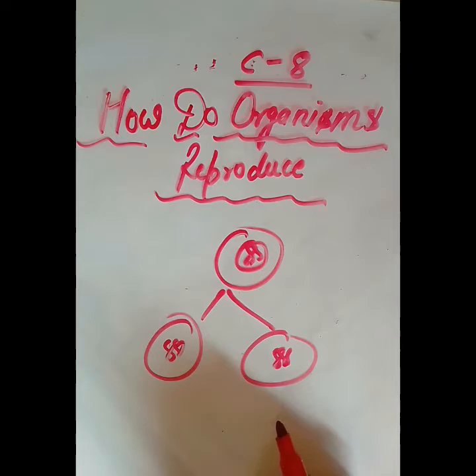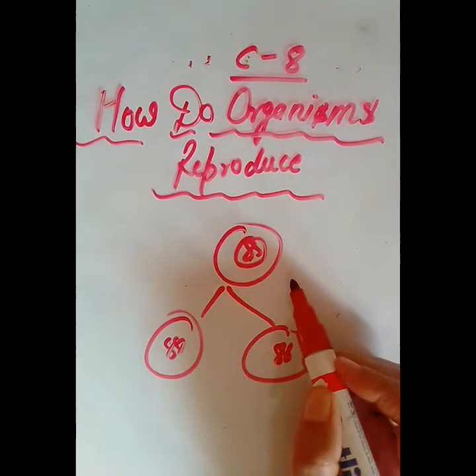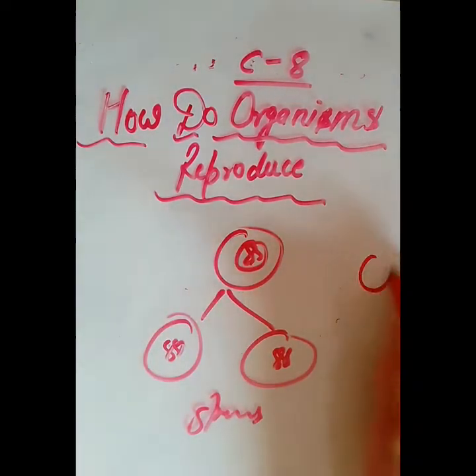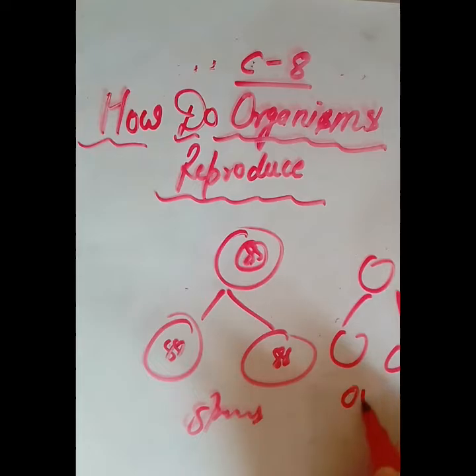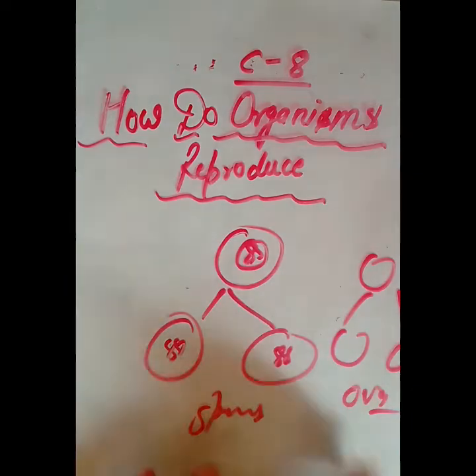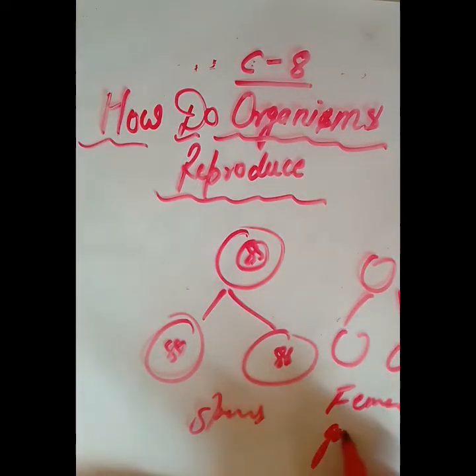If we talk about sexual reproduction here, cells will divide: the male germ cells will divide and form the sperms, and the female germ cells, when they divide, will form the ova. So they will form the gametes, male and female.